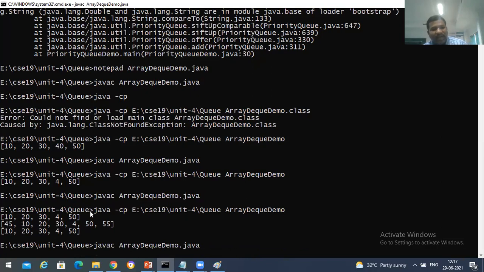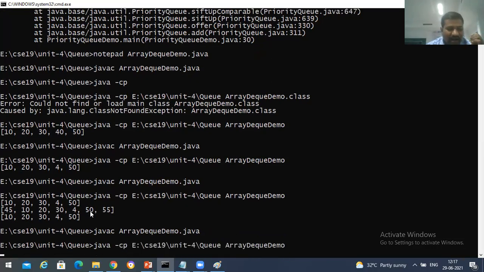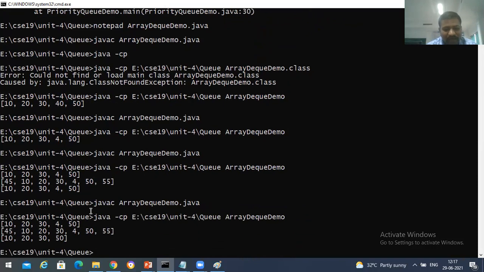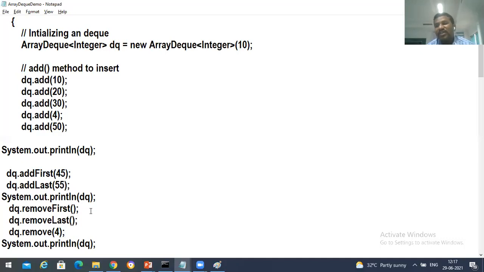I inserted 45 and I inserted 55, and again I'm going to delete them with the help of delete first and delete last. You can implement this by taking input from the user and giving a menu like insert rear, insert front. In place of insert rear, you need to call add last. In place of insert front, you need to call add first. For delete rear, you need to call remove last. For delete front, you need to call remove first. Like that, you can implement this double-ended queue very simply.